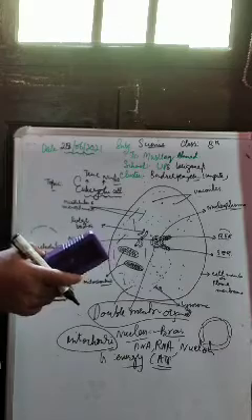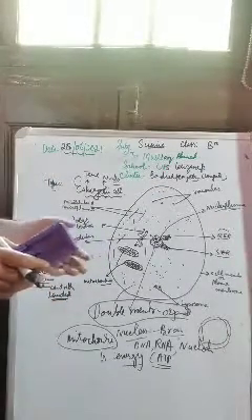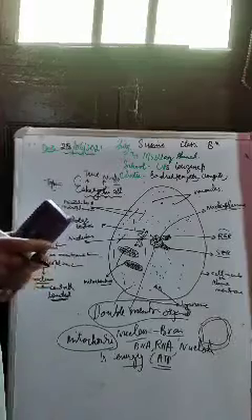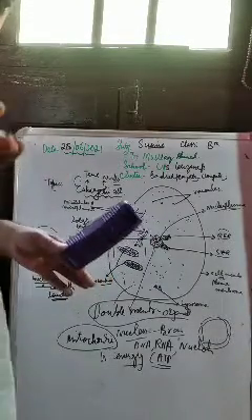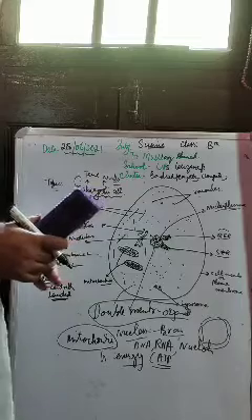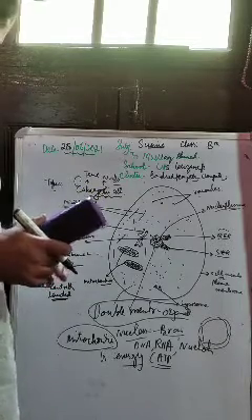Another example: plant cells have what we call plastids, which are associated with the chloroplasts. Plastids in plant cells are also double membranous organelles, which are associated with the process of photosynthesis.